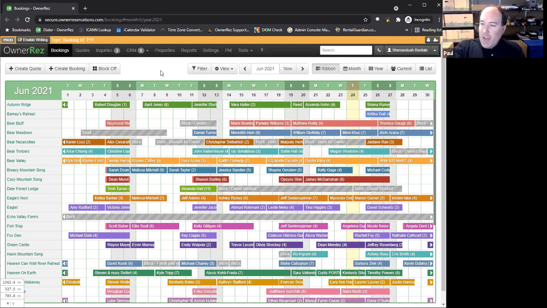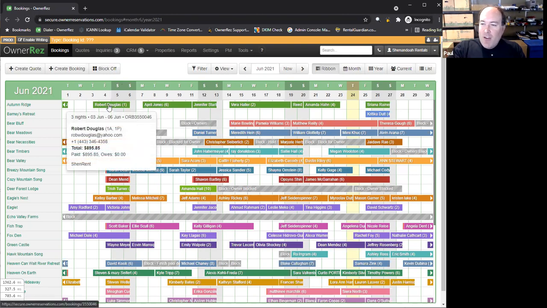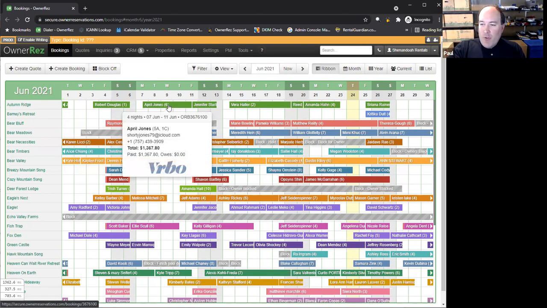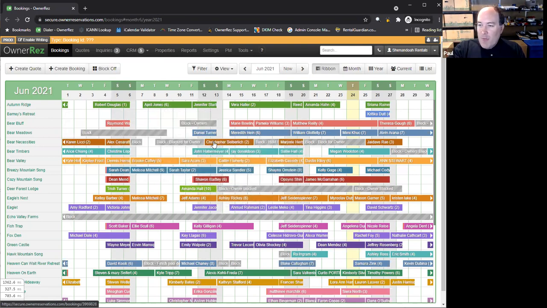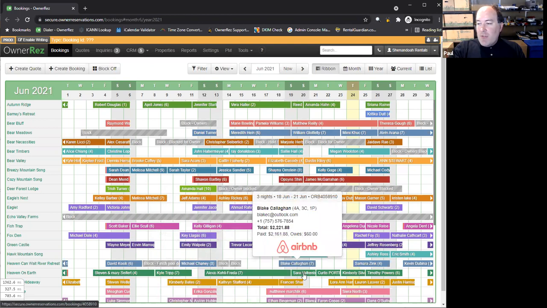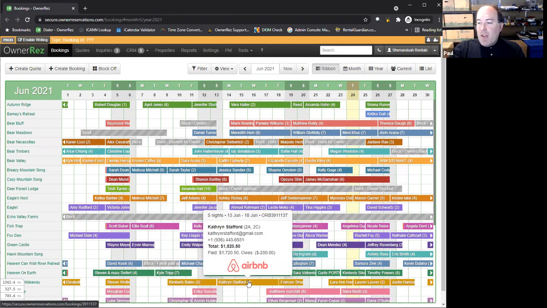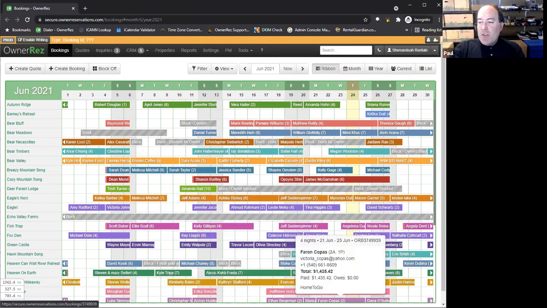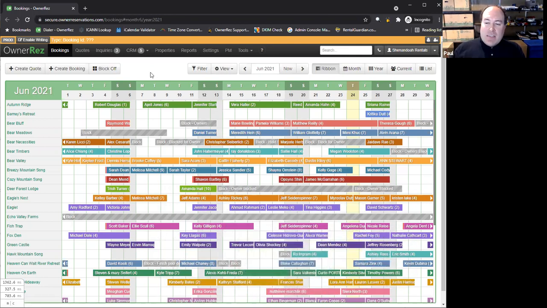So for example, if we look at this admittedly very busy screen, you can see all those little bubble blobs in there, and they are each individual bookings. Now let's just mouse over them real fast. Here we can see this one, it says Shenrent, that's a direct booking. Here we have one from Vrbo. There's another Vrbo booking. If we hunt, we'll find a TripAdvisor or Booking.com, Airbnb. And you can see these are all coming in from different places, different sources, different channels, but they're brought together into the same system so you can interact with them in as similar a way as possible. Now, that's not always going to be exactly identical.